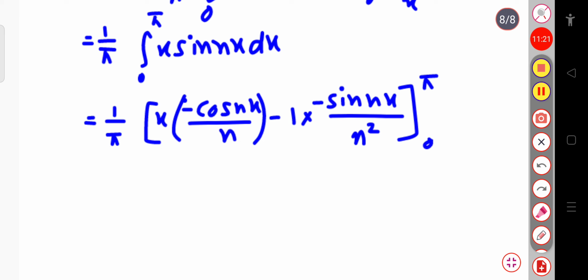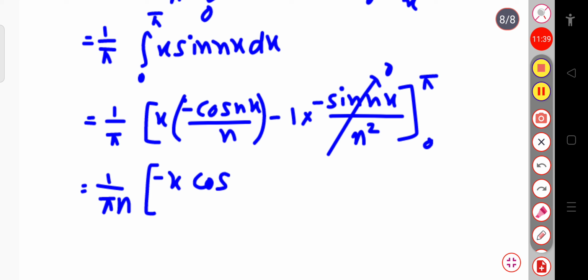If I put the value of the upper limit, that is pi, and 0, this part goes to 0. Sin n pi is 0 and sin 0 is 0. Now this is equal to 1 by pi, and this n is taken outside, so this will be minus x cos nx, and the integration varies from 0 to pi.